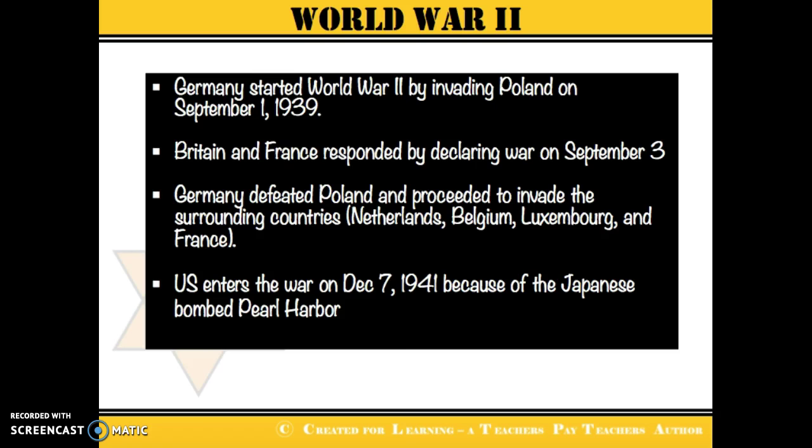So if you remember from one of the previous slides, Japan was one of the Axis powers that sided with Germany. During this time, the Holocaust had been initiated in Germany and in other European countries. So the U.S. was trying to stay out of the war. They didn't want to get involved. But then one of the Axis powers, Japan, bombed Pearl Harbor, and that pushed the United States to get involved. But by the time the U.S. did step in, the Holocaust was already happening in Europe.